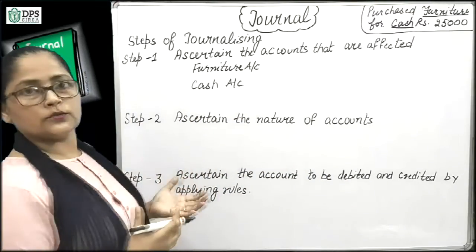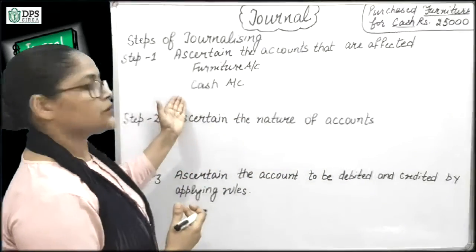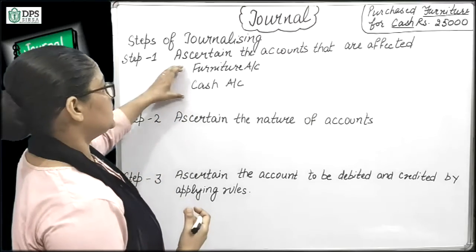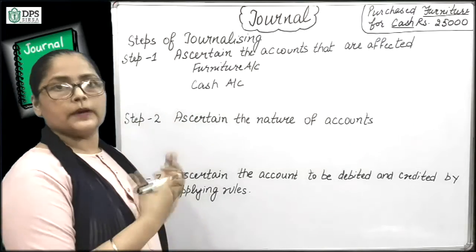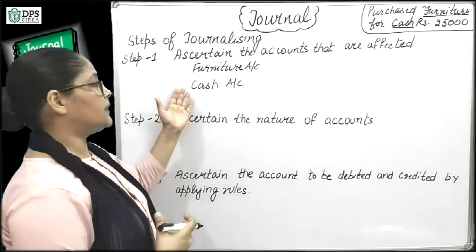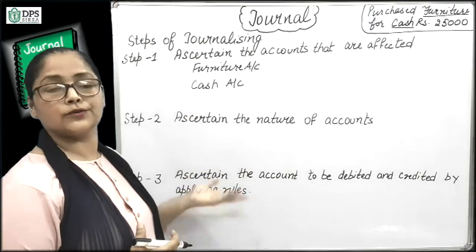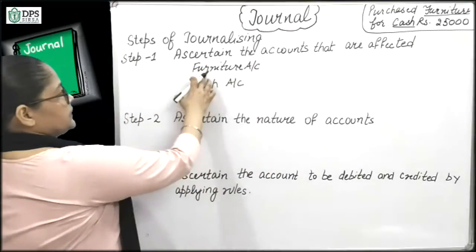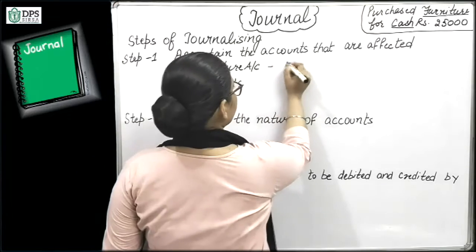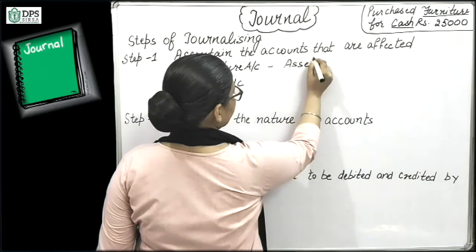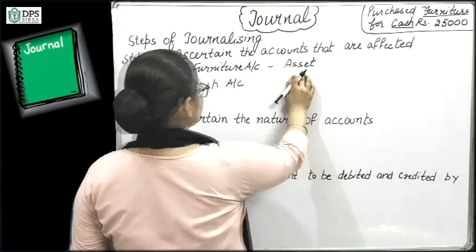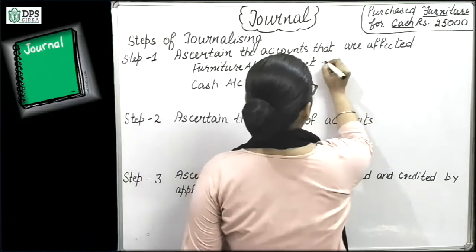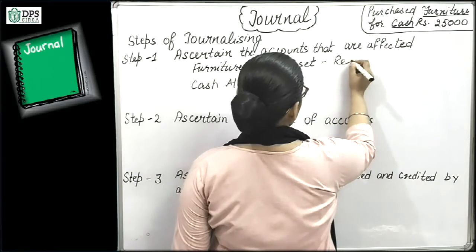So according to the rules, what is the nature of these accounts? Whether it belongs to personal account, real account, or nominal account. What is the nature of the account? Furniture is an asset. All the assets belong to real account.